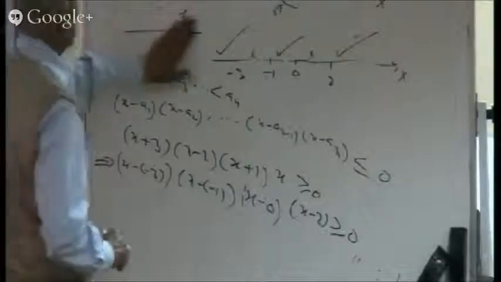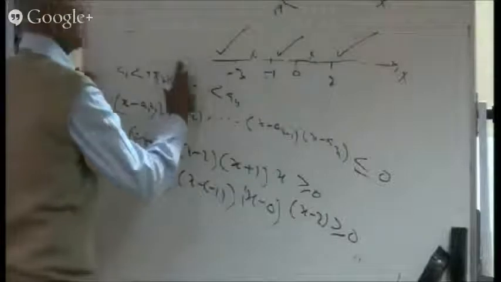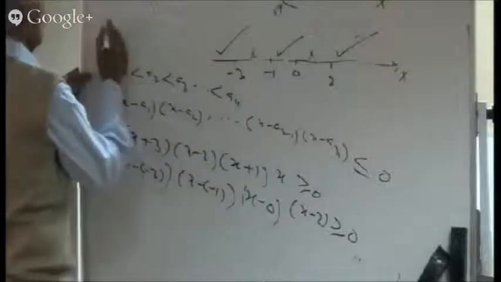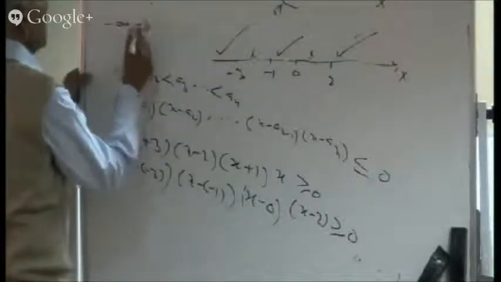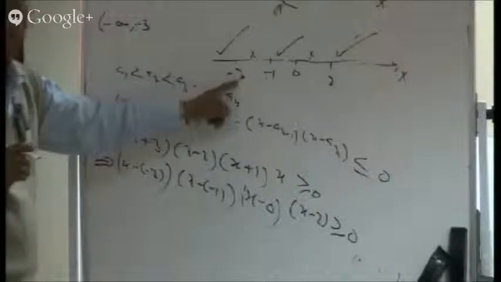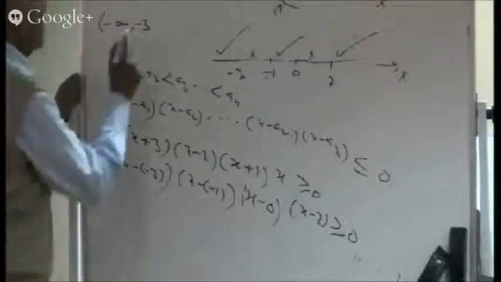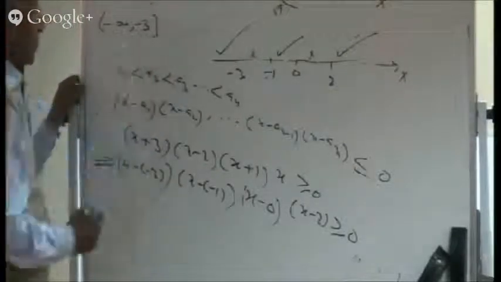Solutions to this problem will be what? So these numbers, and when you write the answer, you start from this place. So here is minus infinity to minus 3. So we never write closed on this side. This much is already known to you. But here, whether equal to is to be written or not, that will depend upon this side. If it is equal to, we'll have to write closed.